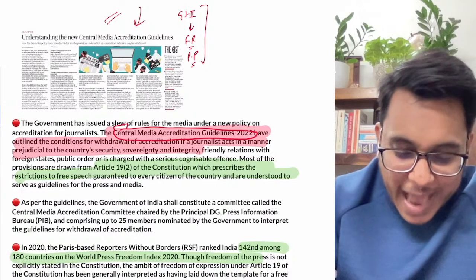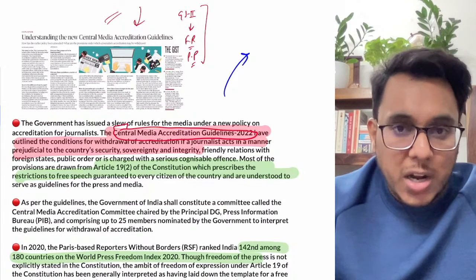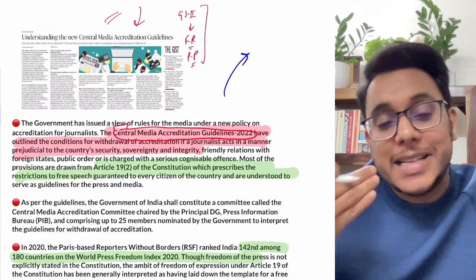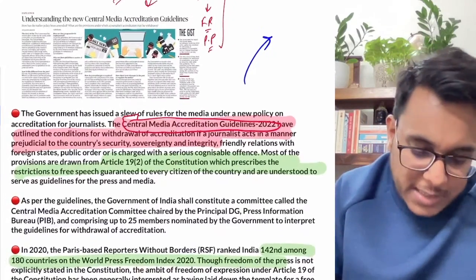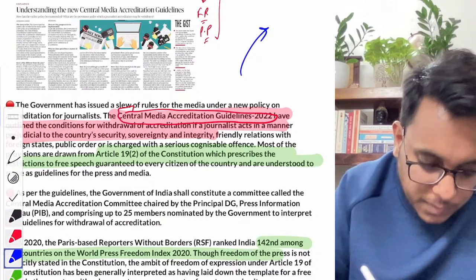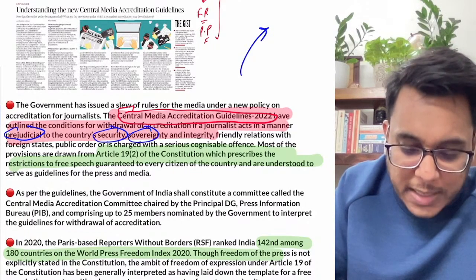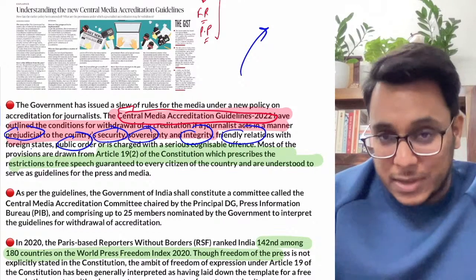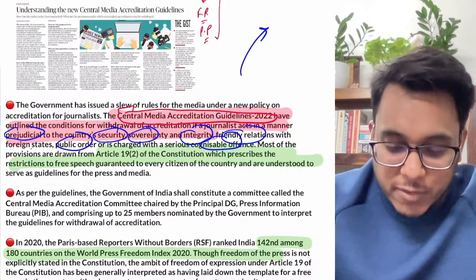Now these guidelines talk about revoking or taking away the accreditation of a journalist if he is involved in news reporting which is going against the country's interest. So certain grounds have been provided in this guideline. What are the grounds? If a journalist is acting in a manner which is prejudicial to the country's security, sovereignty, integrity, friendly relations with foreign states, public order, or any reporting which is charged with a cognizable offense, then his accreditation will be cancelled.